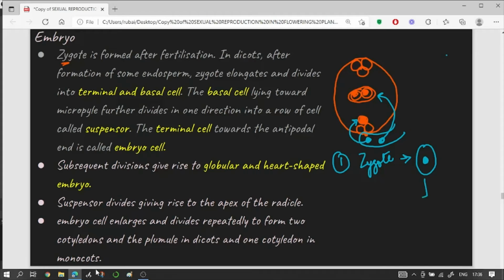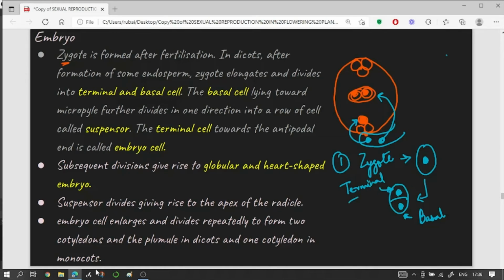Now this zygote will eventually divide by the process of mitosis to form two cells. The cell which is present towards the micropyle will be termed as the basal cell, and the cell which is present on the opposite side, that is the chalazal end, will be termed as the terminal cell.